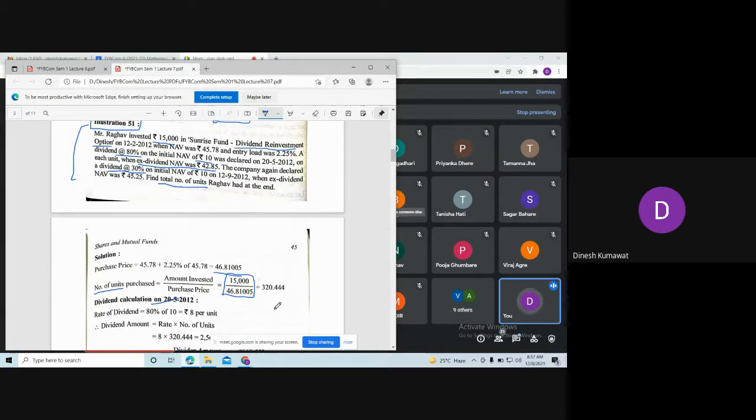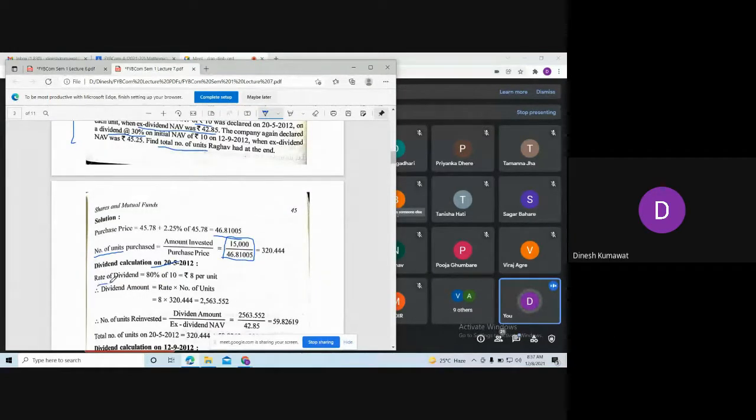So here the rate of dividend is nothing but 8 rupees per unit. So now using this rupee value, that is 8, you can calculate dividend amount. So dividend amount is nothing but rate into the number of units. Number of units we have over here. So you just multiply this with rupees 8 and tell me what is your answer for dividend amount.